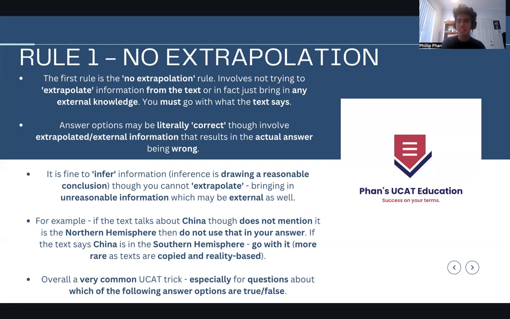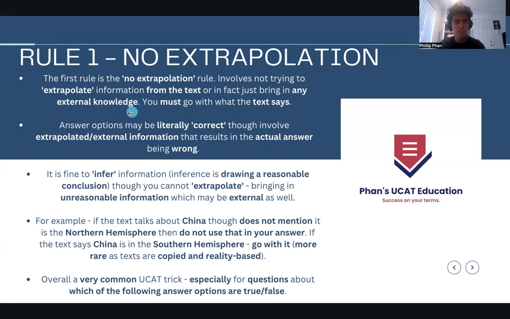And it relates to the external knowledge rule. The idea of the external knowledge rule is that you can only use the information that the actual text gives you, okay? This point is very important. You need to see the actual information in the text before you can use it. You cannot use information that you personally knew before coming in. You want to simply go with what the text actually says, okay?